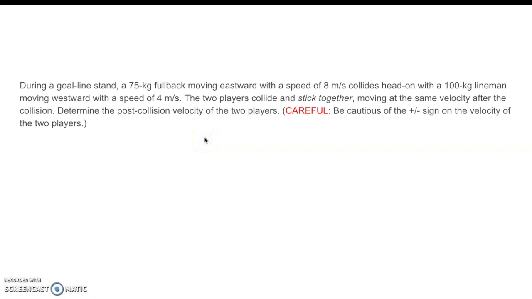During a goal line stand, a 75-kilogram fullback moves eastward at 8 meters per second and collides with a 100-kilogram lineman moving west at 4 meters per second. They collide, stick together, moving at the same velocity after the collision. Determine the post-collision velocity of the two players. So be careful, because we have east and west, so we have positive and negative velocities. Again, I show it in the example. Do it now.